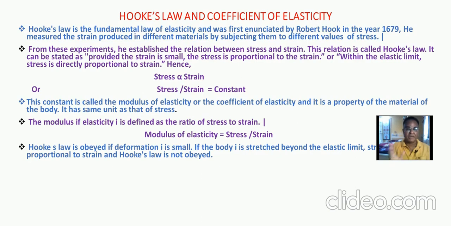That is in Marathi anekvachani moduli, because there are three types of moduli. Stress upon strain is equal to constant: Young's modulus, bulk modulus, and modulus of rigidity. These are the three different types of moduli that depend on the type of stress, and we explain that in another topic. But here stress upon strain is equal to constant, and this constant is called modulus.